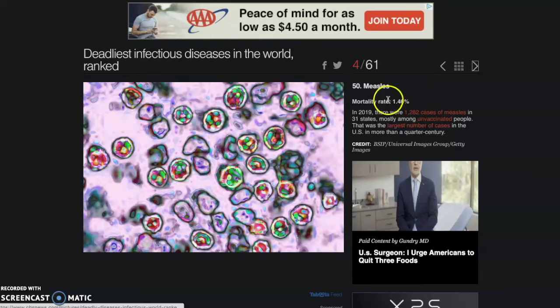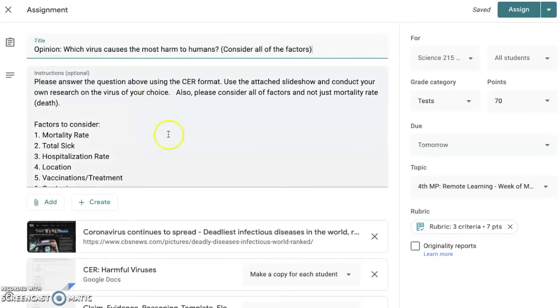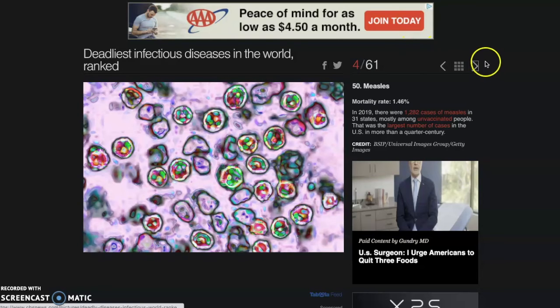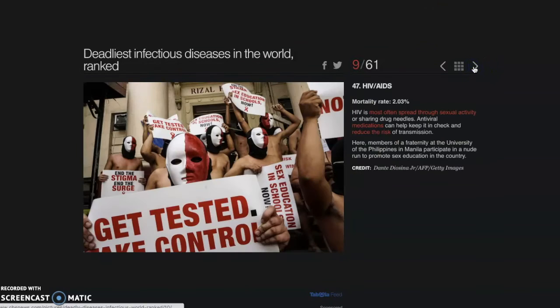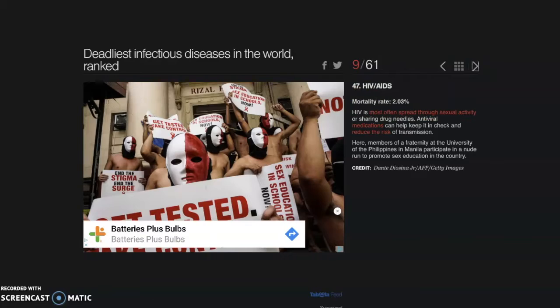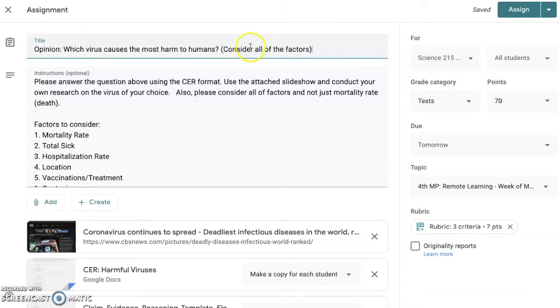Coronavirus has a similar mortality rate, but we know that the cases are much, much higher. Part of the reason for that is this is a new virus and we don't have a vaccine for it yet. Those are some things that you want to take a look at. Let me go back to this. There's a whole bunch of them here. They go in order from lowest mortality rate to highest mortality rate. But again, that's not the only thing we're looking at. We're going to consider all factors in this assignment.